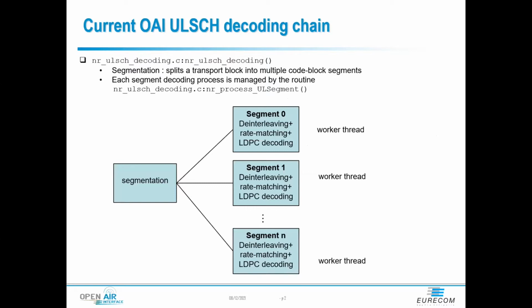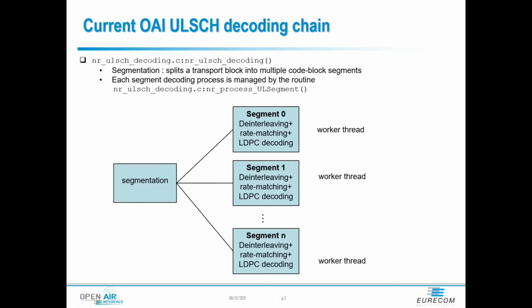In OAI, the ULSCH decoding is split into different segments, and each segment is run by a different worker.